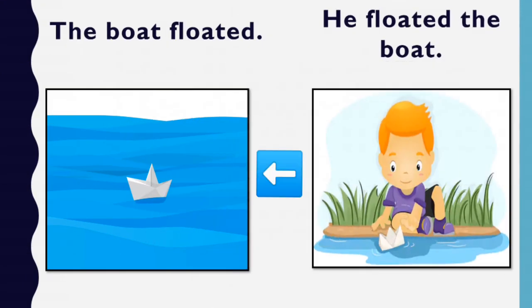The boat floated. Here, the verb floated is intransitive because it is complete in itself. He floated the boat. Here, the verb floated is transitive as it requires the object, the boat, to complete its meaning.